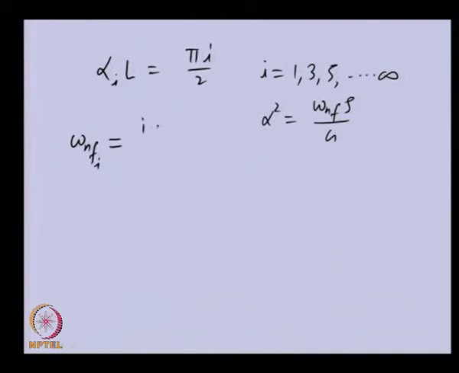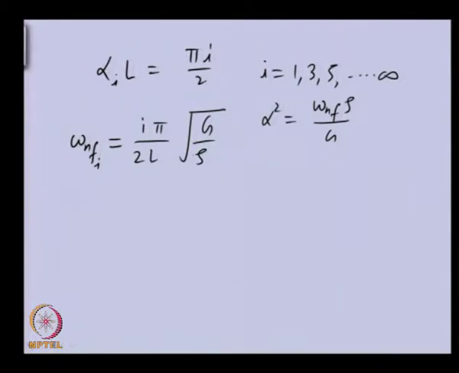omega is I pi by 2L. So after simplification we can get the natural frequency from these two expressions like this, and here I is again varying from 1, 3, 5. So these are the various natural frequencies of the cantilever shaft.